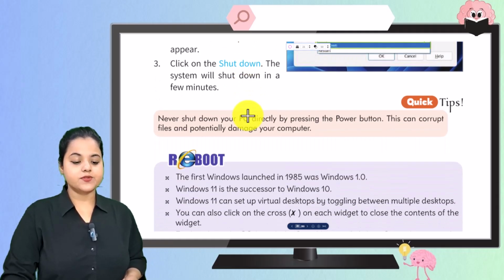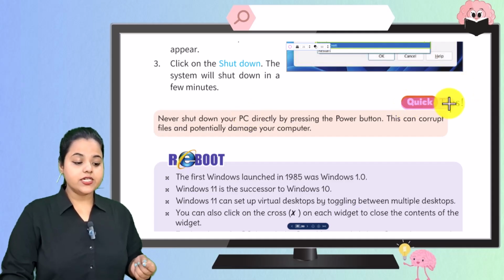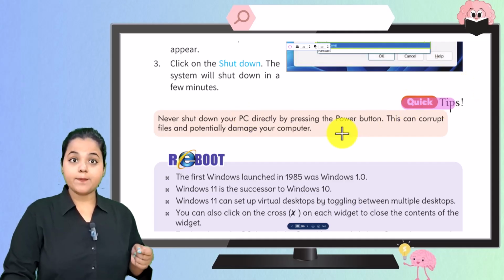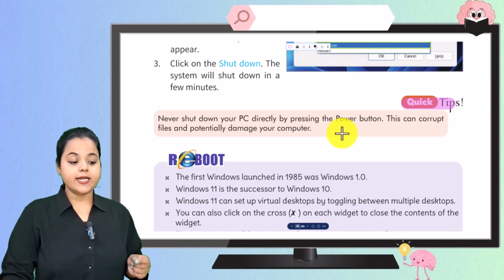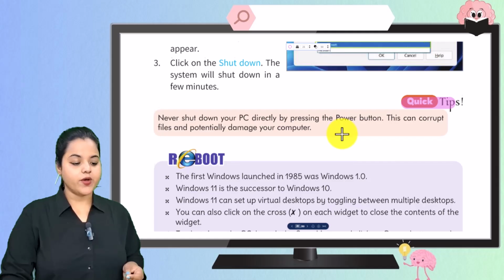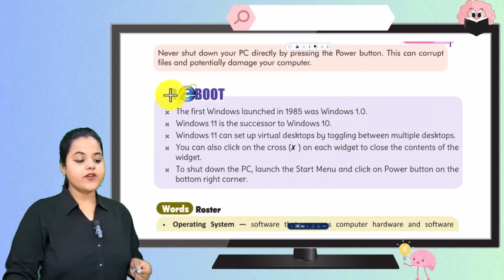Next, we have quick tips for you. So never shut down your PC directly by pressing the power button. This can corrupt files and potentially damage your computer. So remember this point.